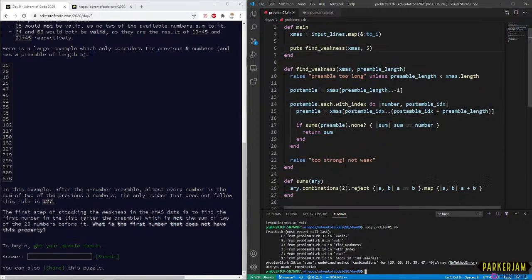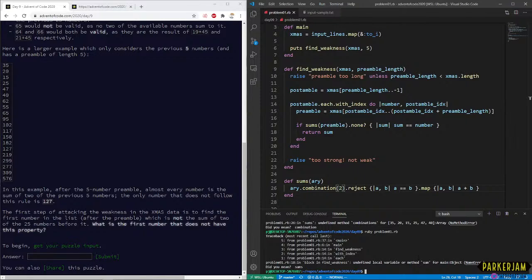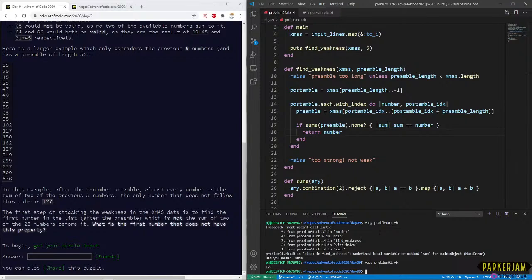Oh, it's singular. It's not combinations. It's combination. I always feel like it should be combinations, so. Undefined local variable, sum. Oh. So when we're at this point, we actually don't have sum, because that's limited to that block. Yeah. So we actually need to return number. Okay, perfect. 127. Okay, we're looking really good right now.